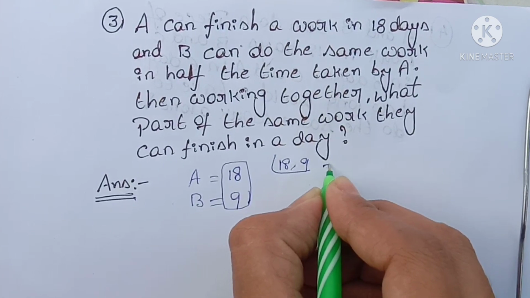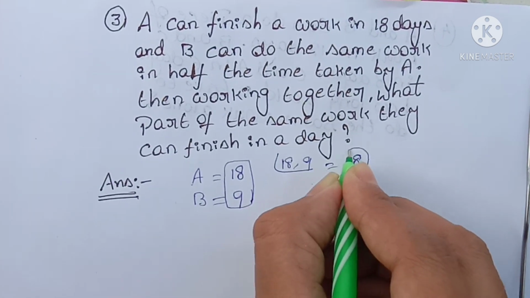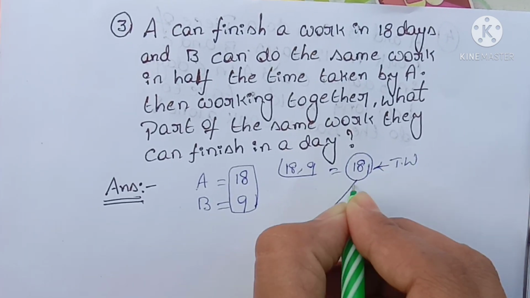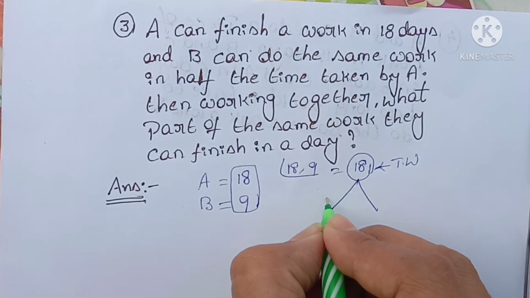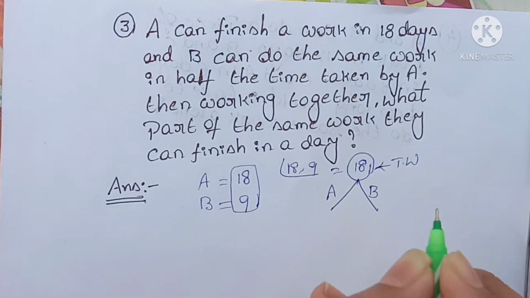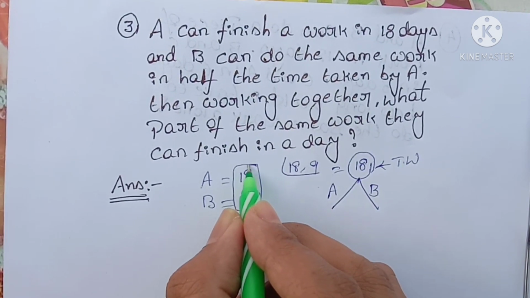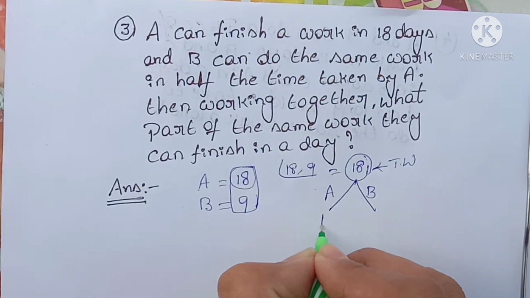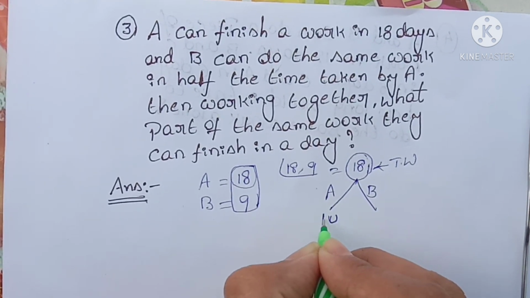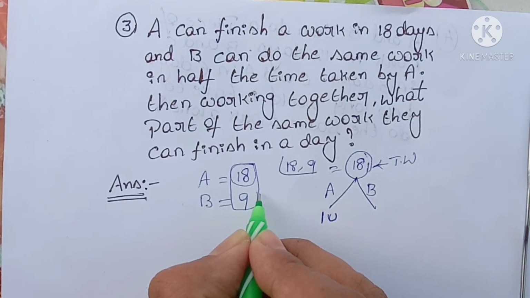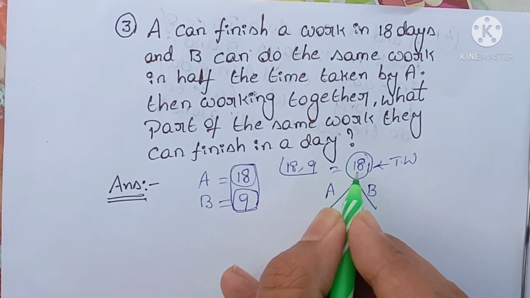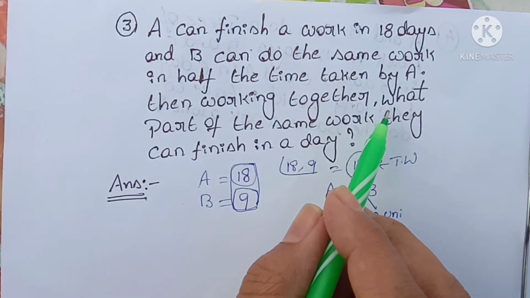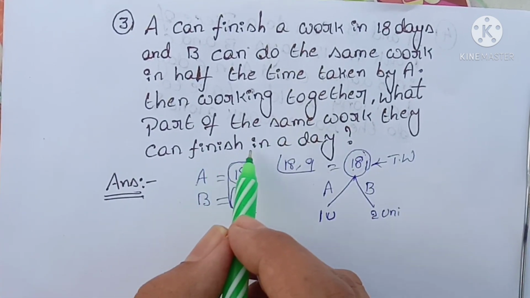What is the LCM? 18. This is the total work. We want the efficiency of A and B. A: 18 divided by 18 means 1 unit. A's efficiency is 1 unit. B's efficiency is 18 by 9, that means 2 units.